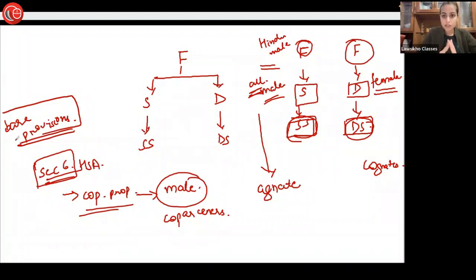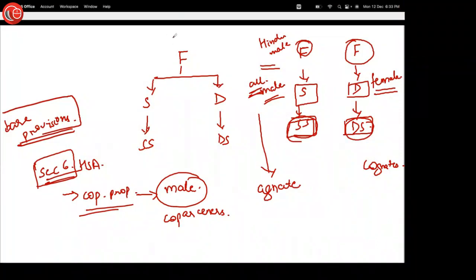So tomorrow we'll do agnates, then cognates, and then we will read the bare provisions. For this, I want you all to carry your bare acts with you tomorrow, or in whatever manner you read the provisions. Clear about this thing?